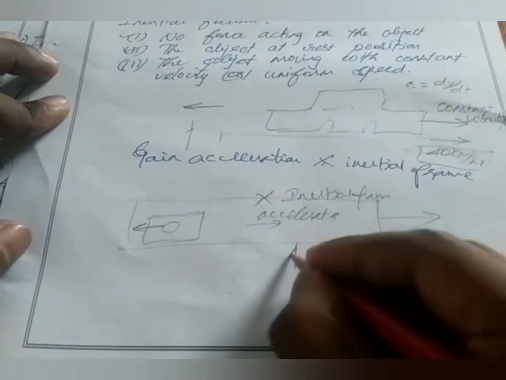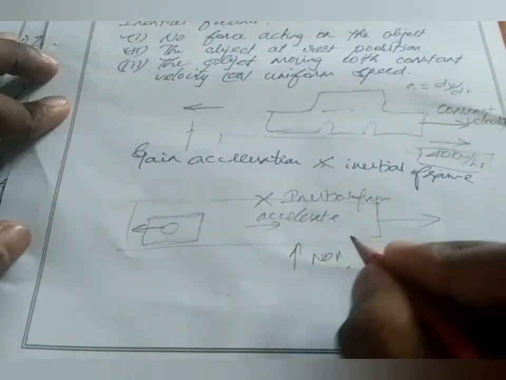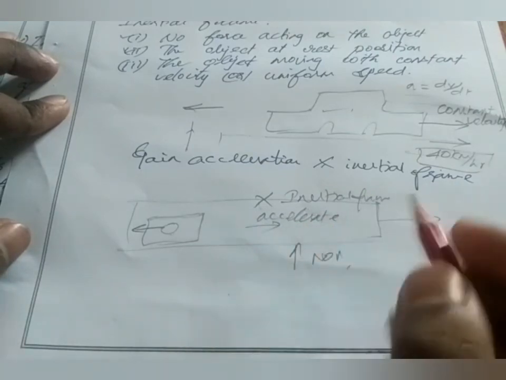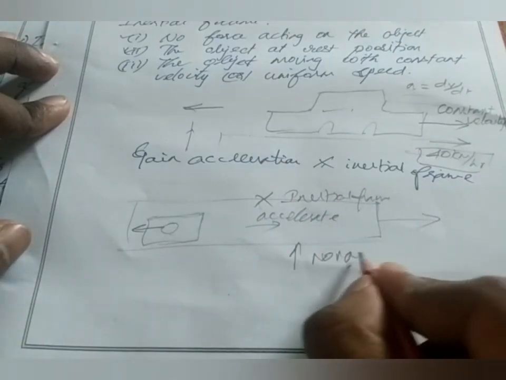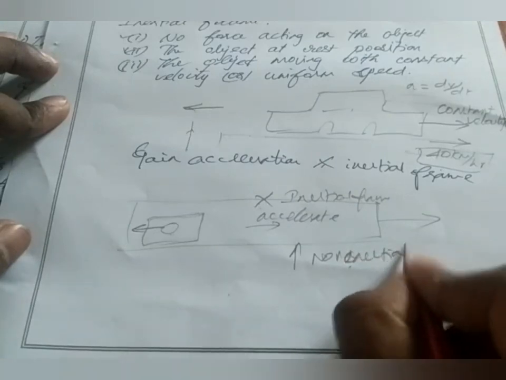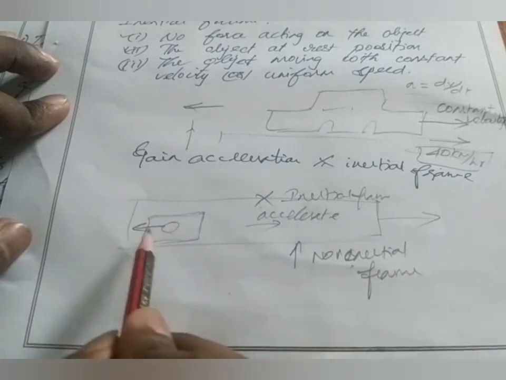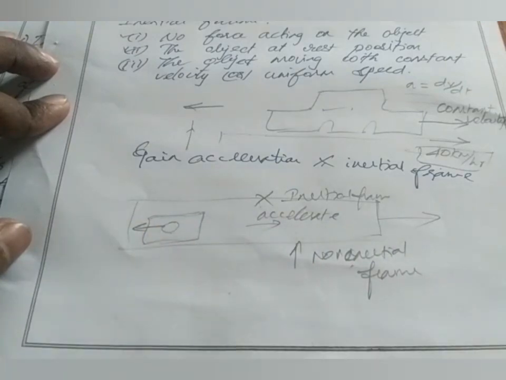So this is a non-inertial frame since it starts to accelerate. It did not move with constant velocity. It starts to accelerate. So this is considered a non-inertial frame. So in a non-inertial frame, Newton's first law is not applicable. Clear? So this is all about today's class.